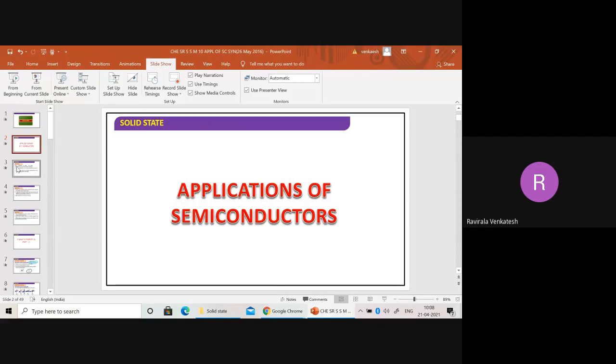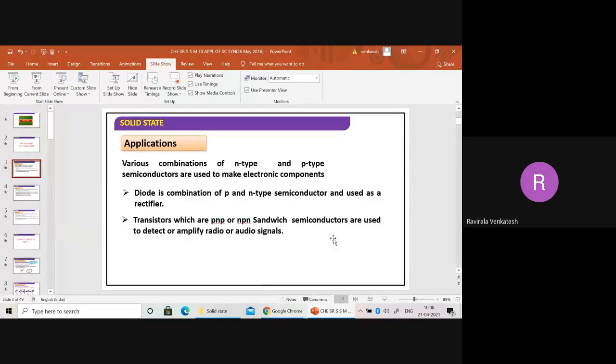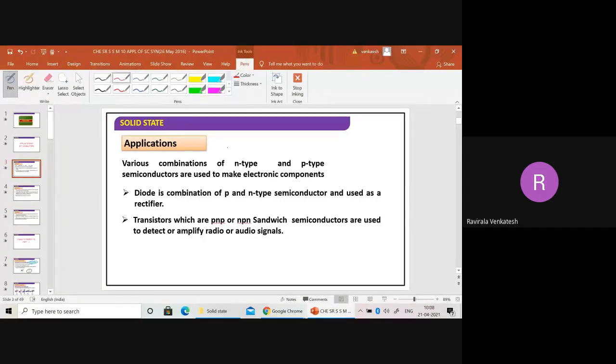And I told you yesterday we have completed semiconductors, right? I told you to read the semiconductor applications at home. Understood? But how many have read? I don't know. I will explain these things here. What are the applications? As I told in the last class, N-type and P-type semiconductors will be there. Generally, they are used to make which type of components? Electronic components.